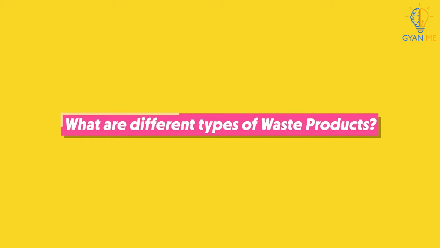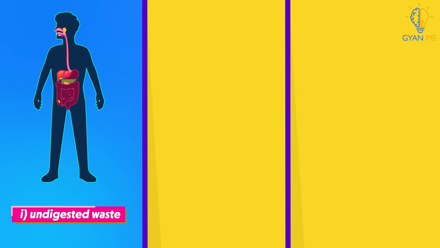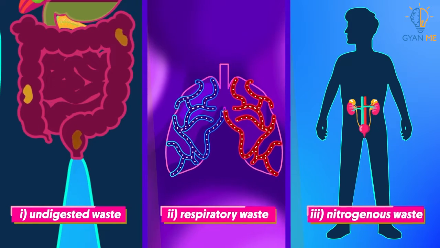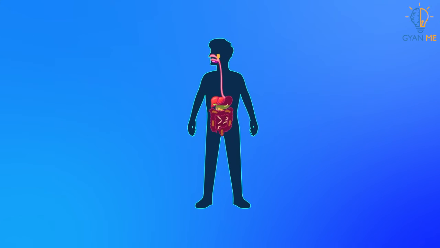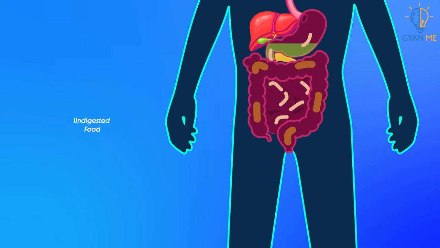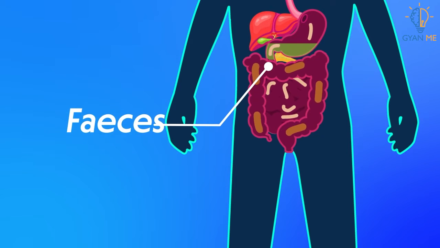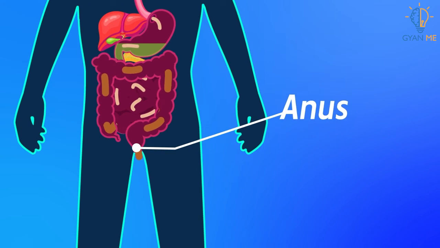What are the different types of waste products that any living organism produces? Students, there are three types of waste products generated in our body. One is undigested waste, second is respiratory waste, and third is nitrogenous waste. The first type of waste material, which is in the form of undigested food, is also called feces. It is removed through our digestive system itself via the anus.